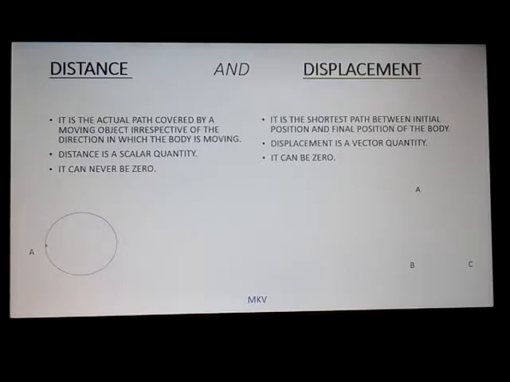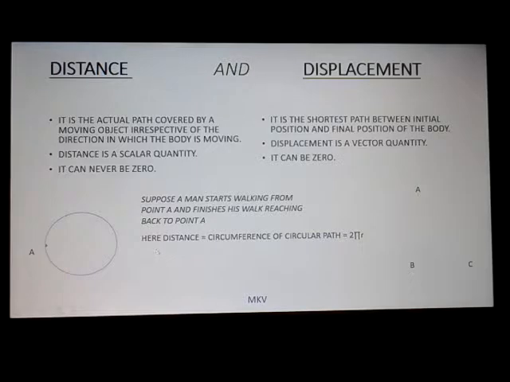Another example is waiting for you. Suppose a man starts walking from a point A, and this is point A, and finishes his walk after covering this whole path back to point A. Now here the distance will be equal to the circumference of the circular path, that is 2 pi r, and the displacement will be 0.